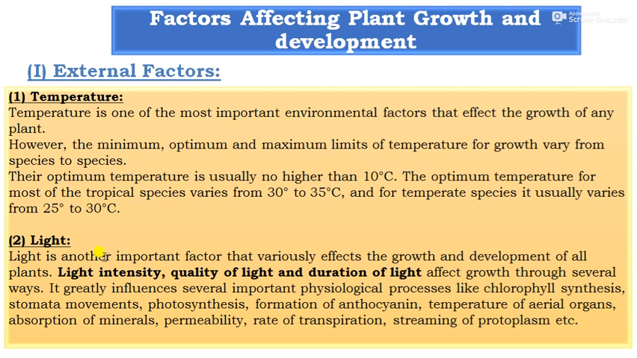Then light is another important factor that variously affects the growth and development of all the plants. Especially light intensity, quality of the light, and duration of light affect the growth in several ways. It greatly influences several important physiological processes like chlorophyll synthesis, stomata movement in photosynthesis, formation of anthocyanin, temperature of the aerial organs, absorption of minerals, permeability and the rate of transpiration, and the streaming of the protoplasm, which mostly depend on the light factor.